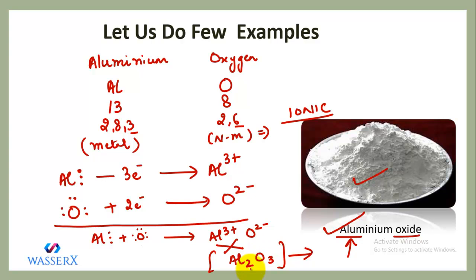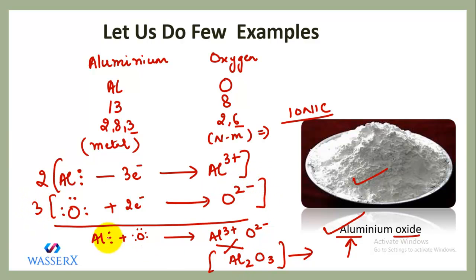One more thing, as you have achieved this formula, Al2O3, that represents that 2 aluminium combines with 3 oxygen. But we started with 1 aluminium and 1 oxygen. So after attaining this formula, you can balance this bonding also. You have 2 aluminium, so just multiply this whole part with 2. Similarly, you have 3 oxygen, multiply this whole part with 3.